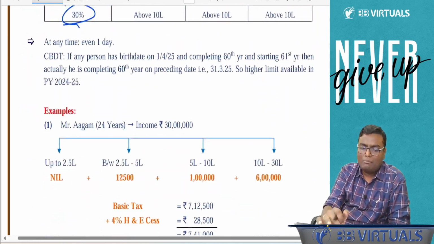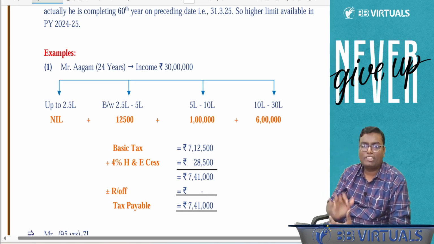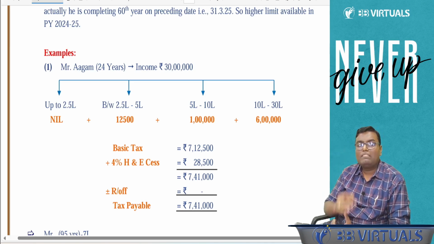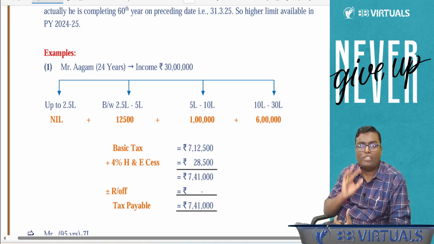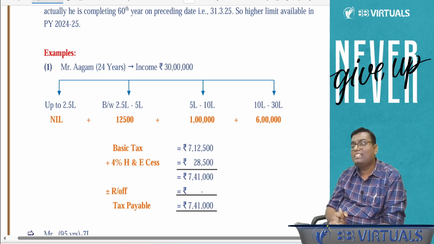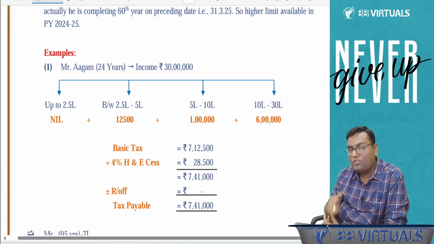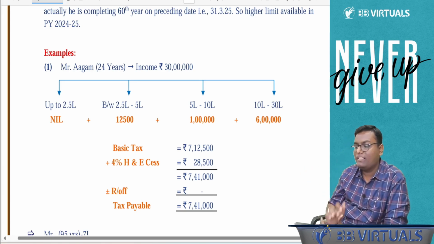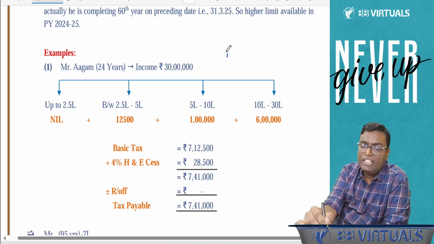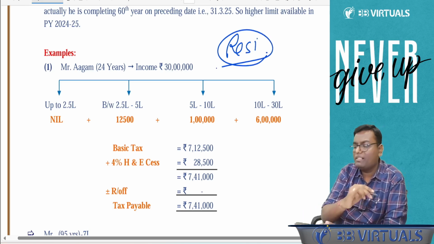See, I have written some examples over here to explain. Mr. Agam, 24 years. Income is rupees 30 lakh. Now, if nothing is said, what will you assume? The person is resident or non-resident? Compulsorily, if nothing is said, the person will become resident.